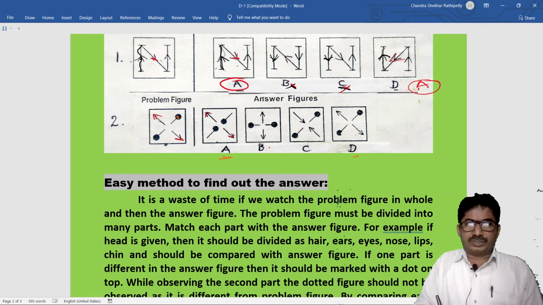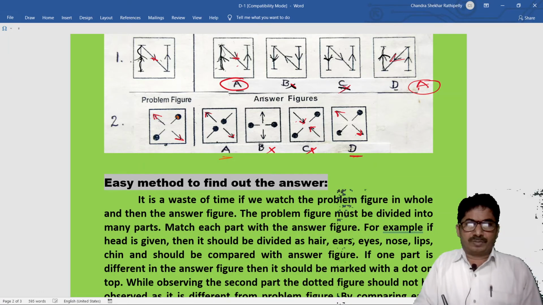So this is not correct. Next, in option C, the arrow marks are coming inside, so this is also not a correct option. In D, the arrow marks are going to the corner. So A and D are in competition.